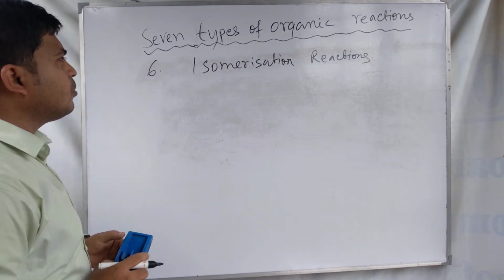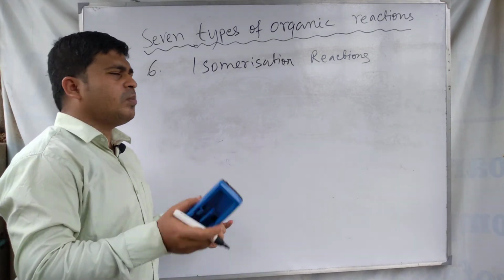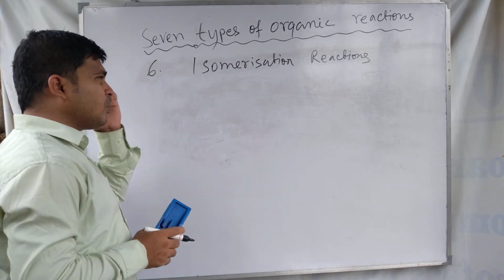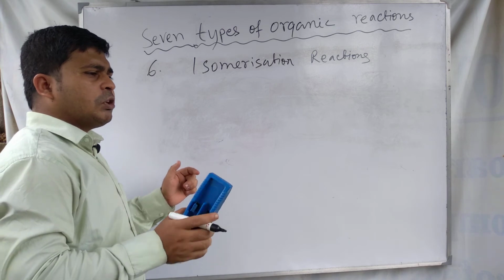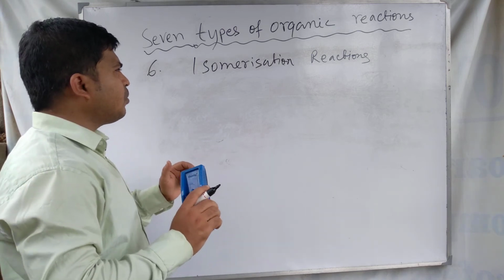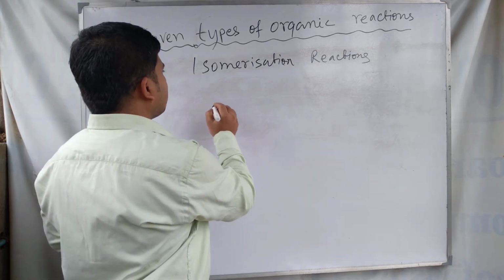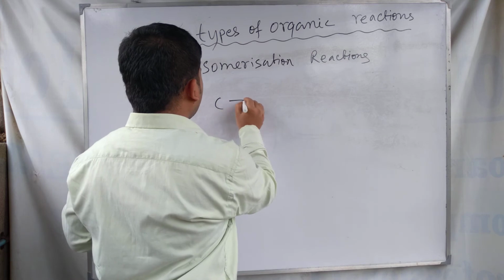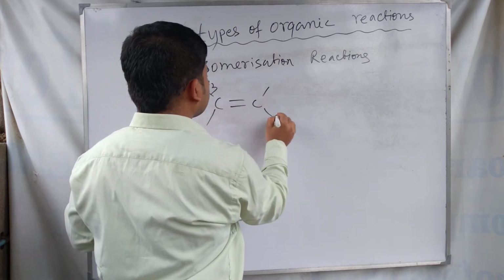In this case also, no atoms or group of atoms are added or eliminated from the reactant molecules.